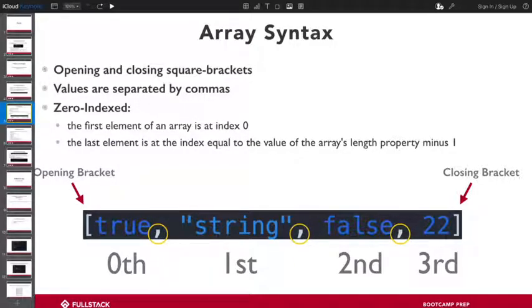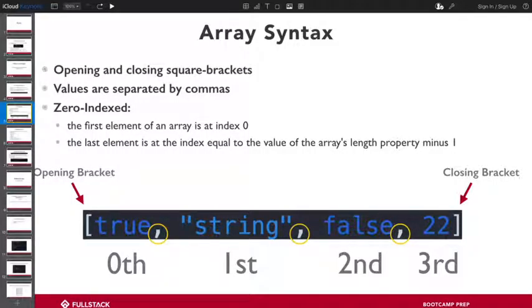Indexes. So earlier we mentioned how do we reference the things inside of an array. So if I was to tell you to make a list of 10 countries you want to visit over the course of your life, right? You would start with 1, the name of the country, 2, the name of the country, etc. And lists operate the very same way, except for a computer, we start at 0, right? So we would do 0 as the first value, and you would list the country that you want to visit. And then you would do 1, 2, 3, 4, all the way until 9 if you were making a list of 10.